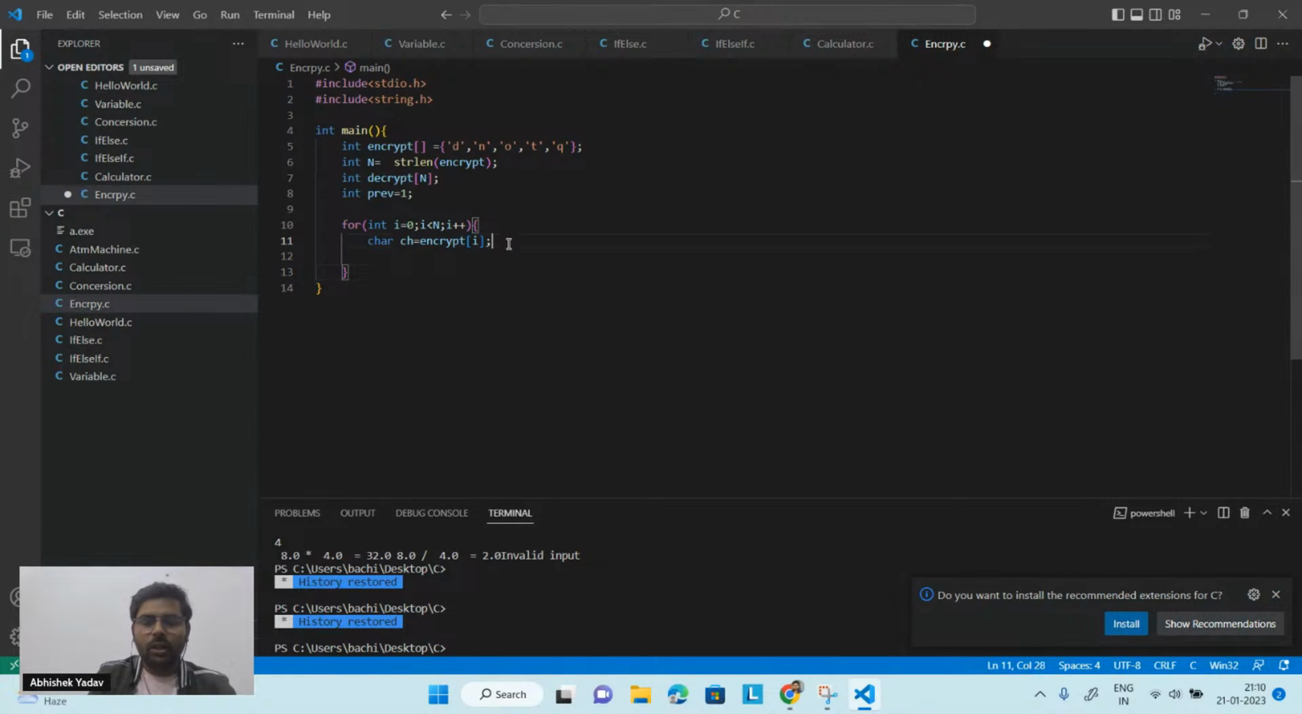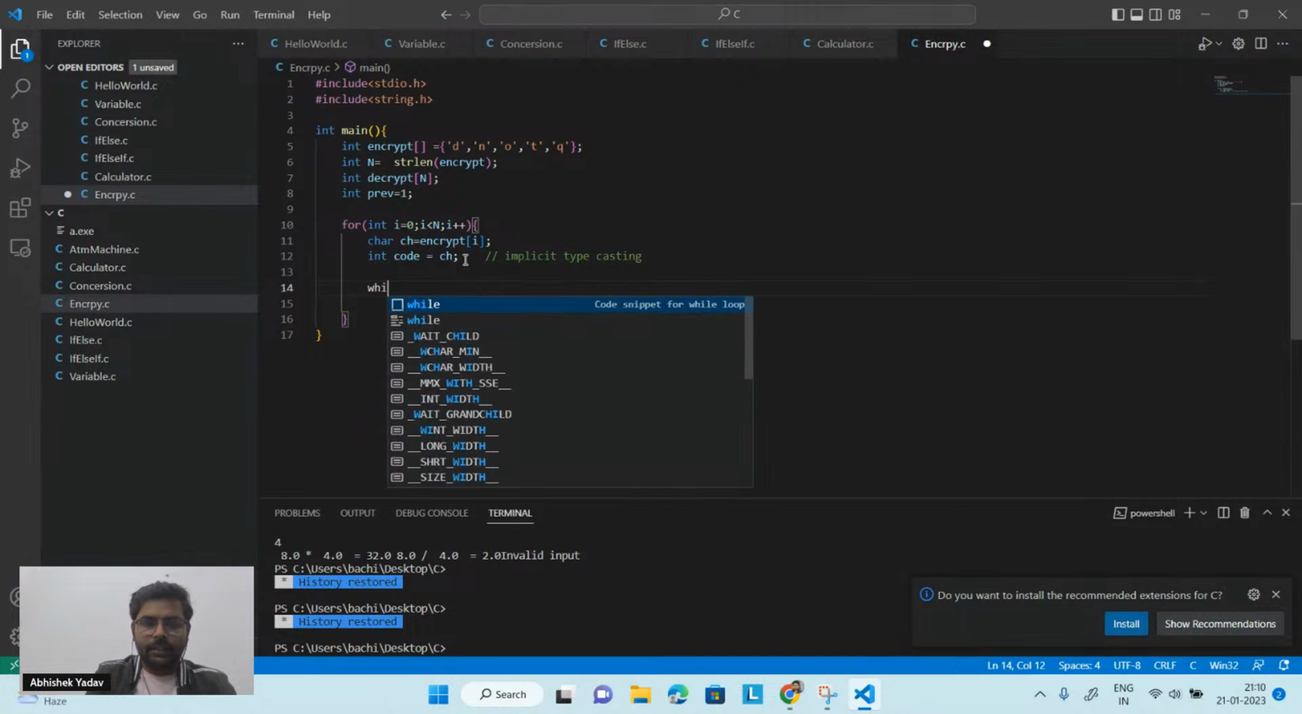So I got the character here. After taking the character, I have to convert it to the ASCII code. In order to do that, I will take int code, and here I will write ch. I have a 1 liter container, that is my character, and I want to store it inside a 4 liter container, that is my integer. So this will be done by implicit typecasting.